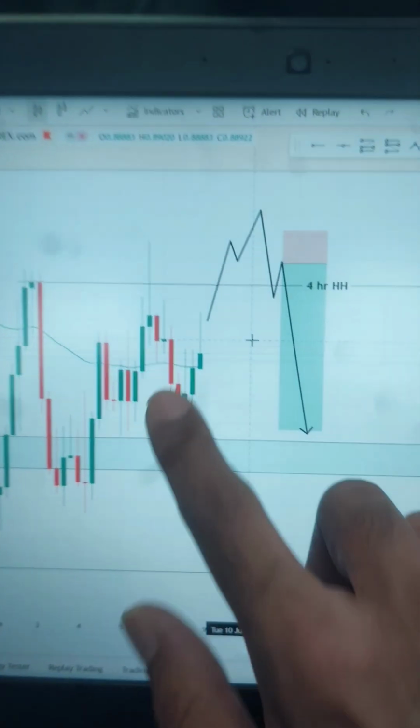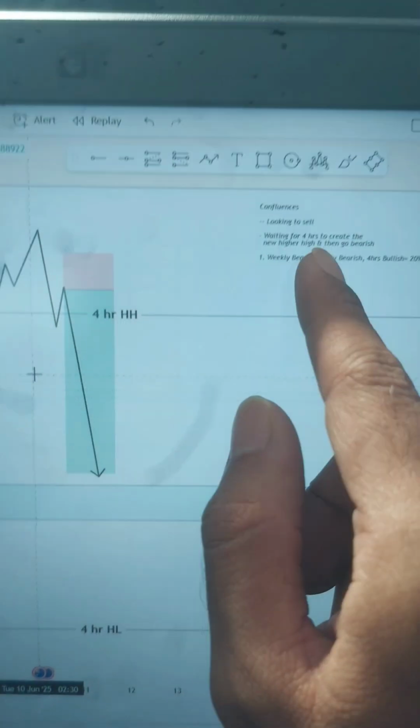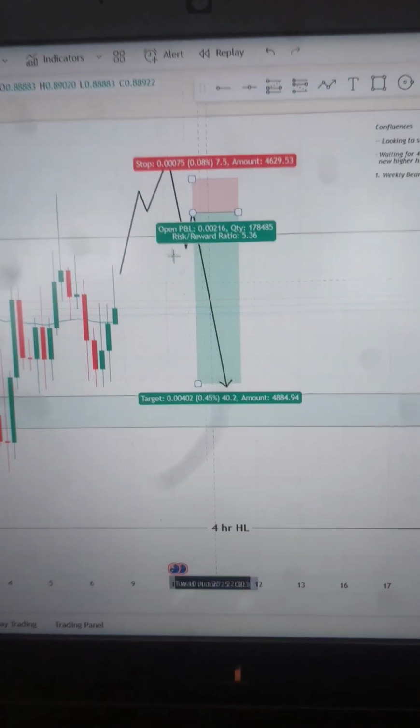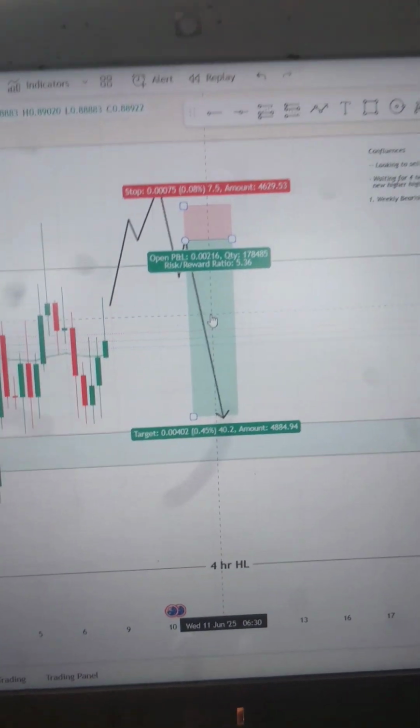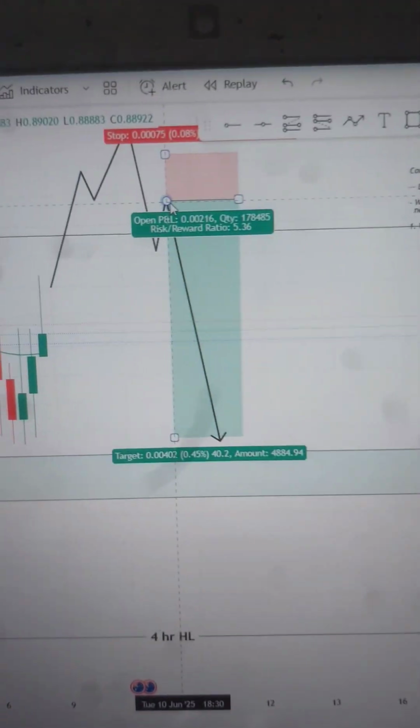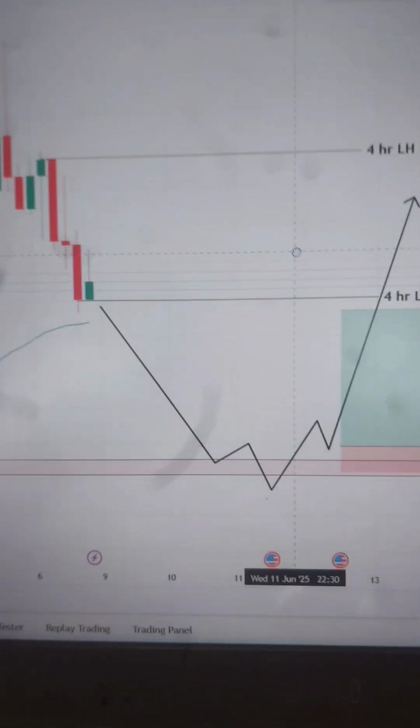The other CAD is the same, but I want it a bit different. This is like bullish and then gone bearish. If this structure happens, then we can take the trade. This is the left head and right head, a proper head and shoulders pattern. Next is NZD USD. I want this to go bearish and then shift of structure and then go bullish.